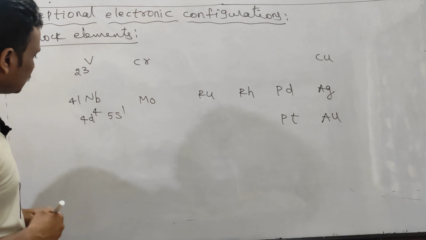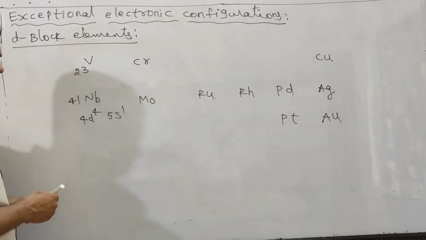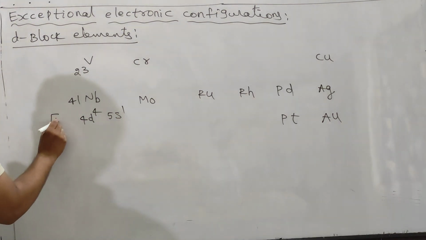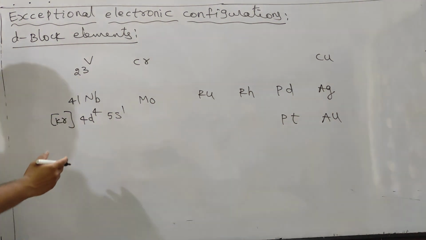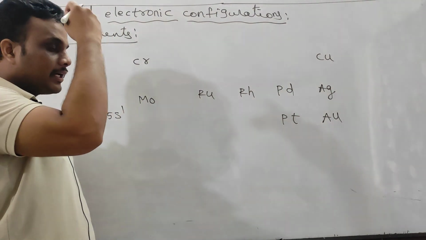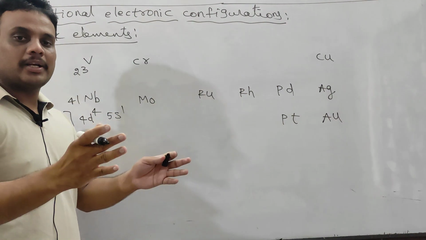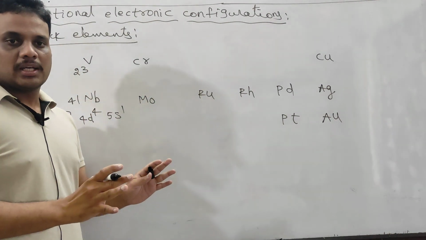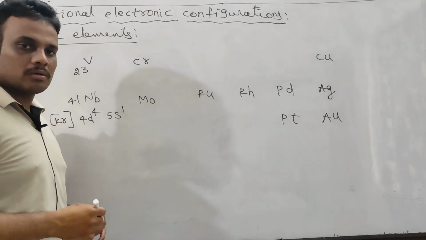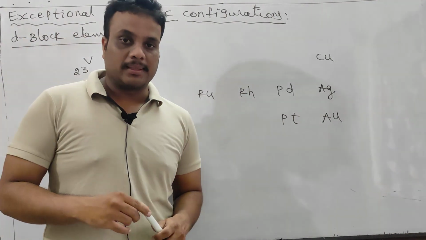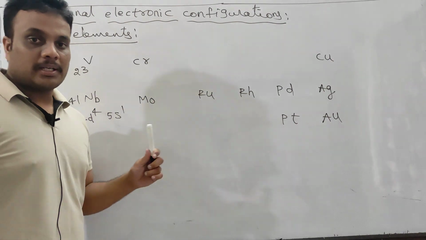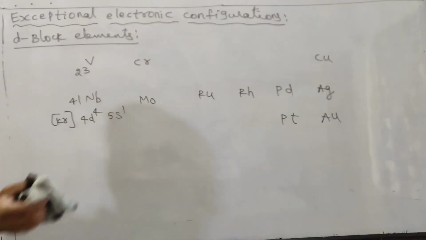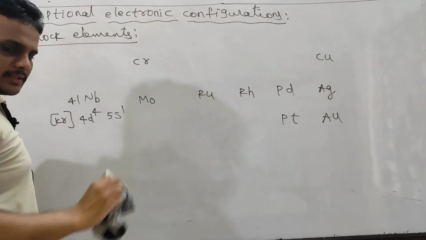So 23 plus 18 is 41. This is before the F block elements, so the noble gas is krypton, atomic number 36. When you are going for any competitive examination, it is mandatory to memorize the atomic numbers of all noble gases. I have already made a video on group number and period number, in which the atomic numbers of noble gases are also very important.